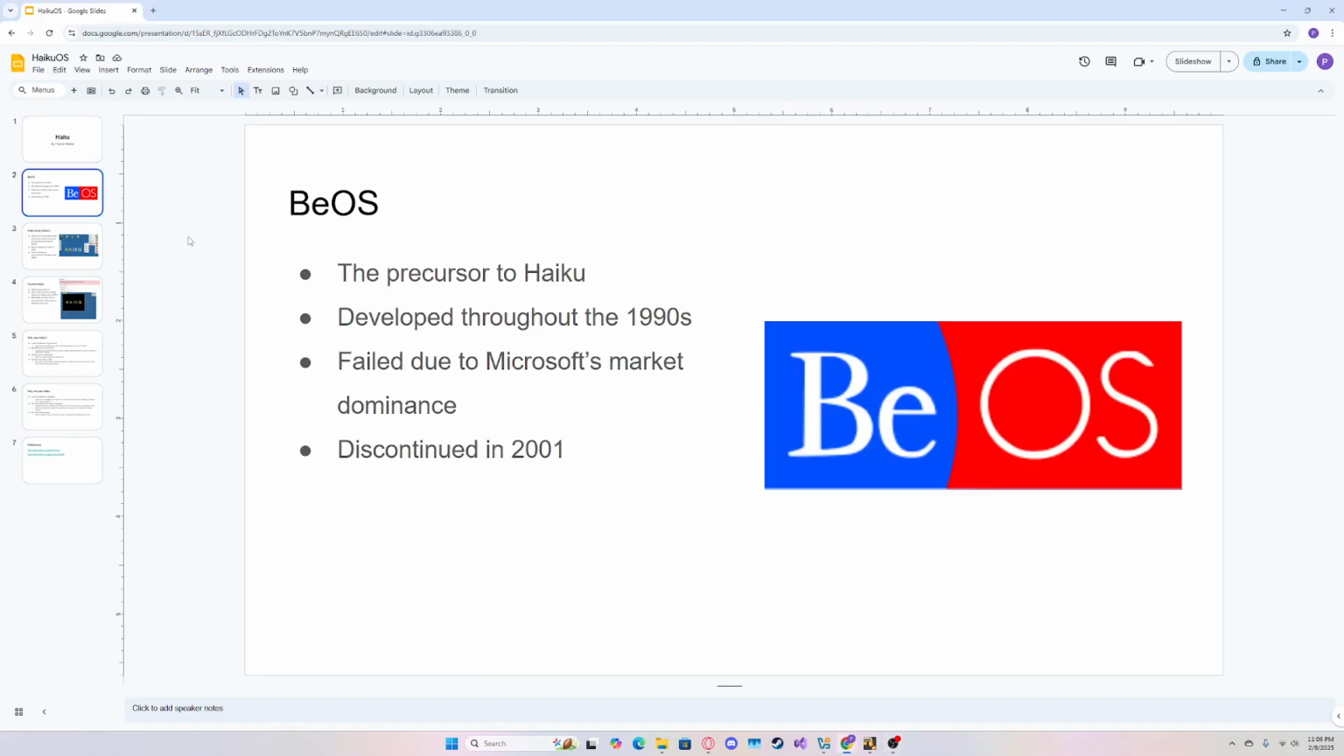So, the Haiku operating system didn't start as Haiku, it started as BOS, which was the precursor to Haiku. It was developed throughout mostly the 1990s, and it was eventually discontinued in 2001. It failed due to Microsoft's market dominance at the time.